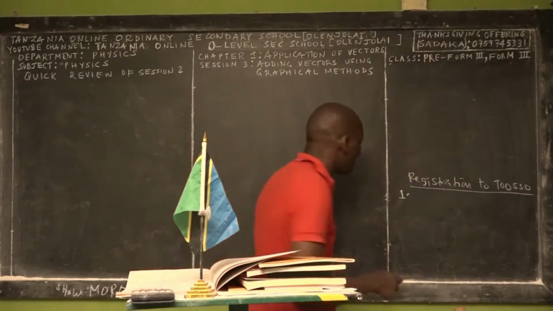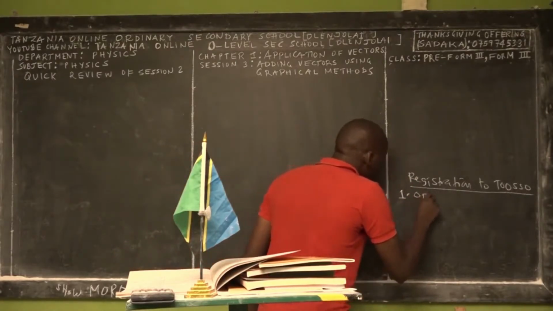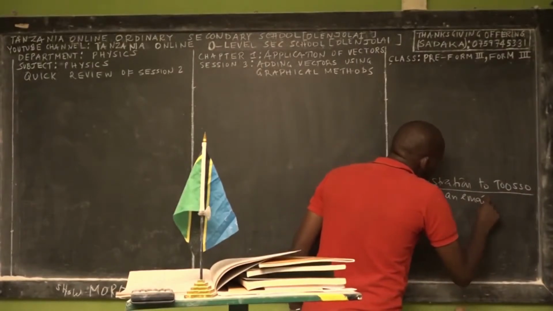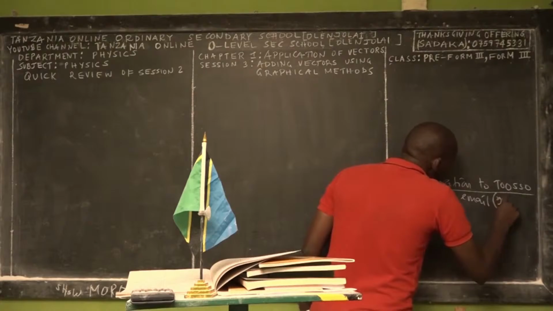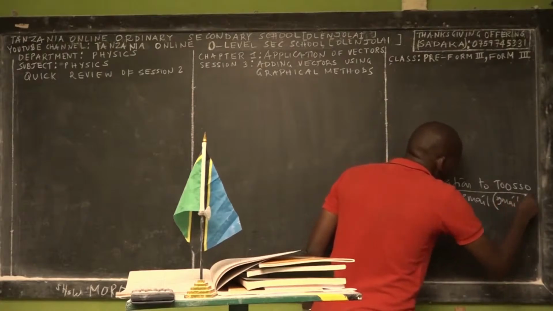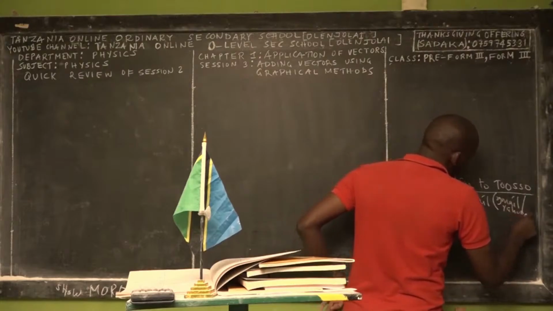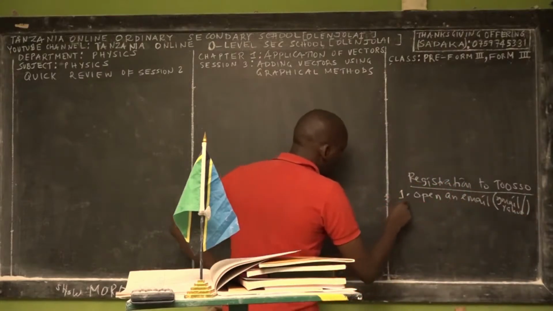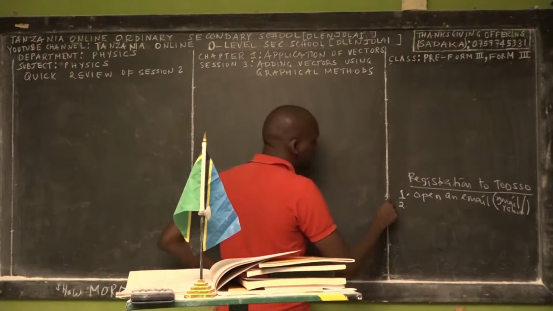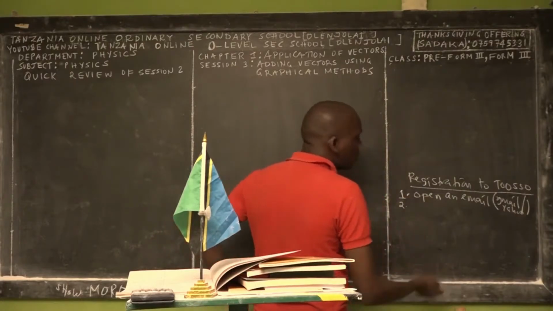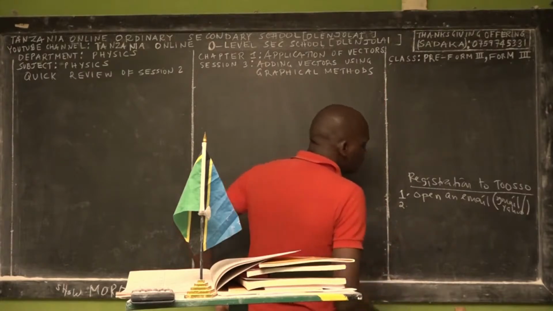All right. The first step: if you don't have an email, open an email. It can be a Gmail account, or it can be a Yahoo account. After that, just go to Google and ask, how can I open a new email? Then you see a new Yahoo email. How can I open a new Gmail?